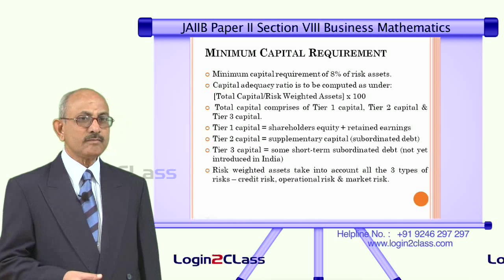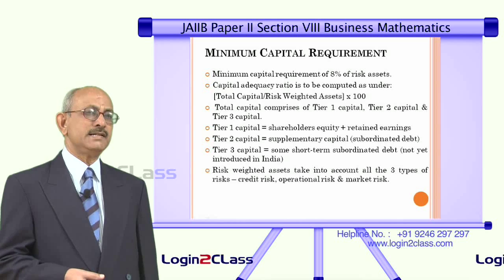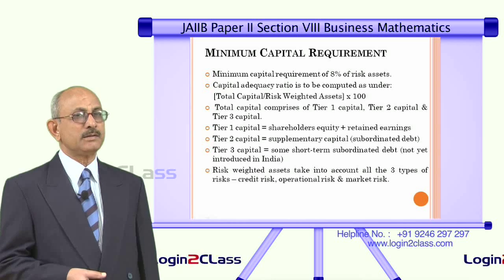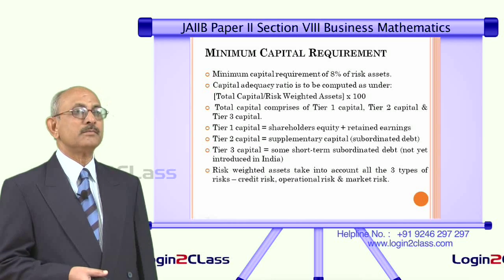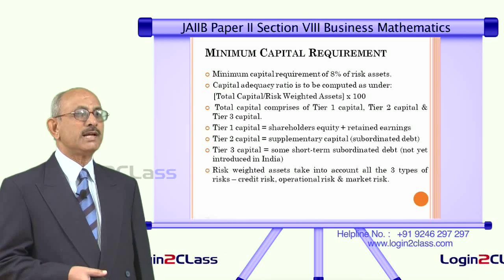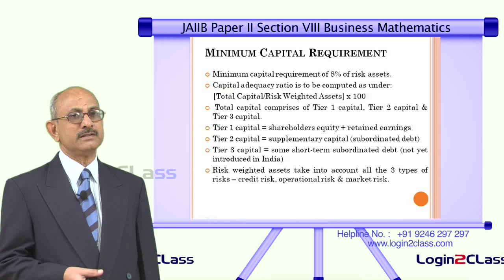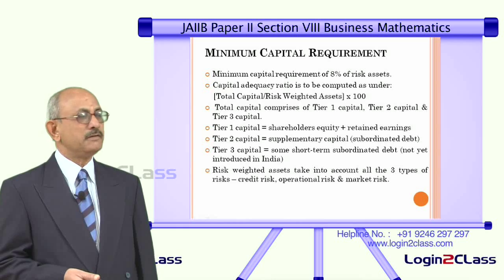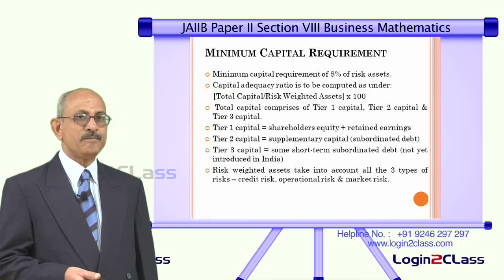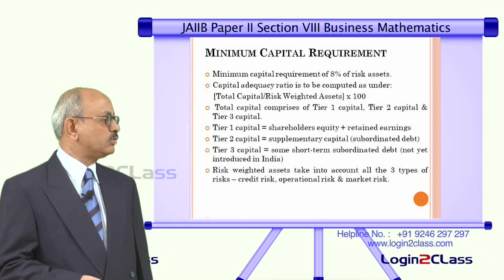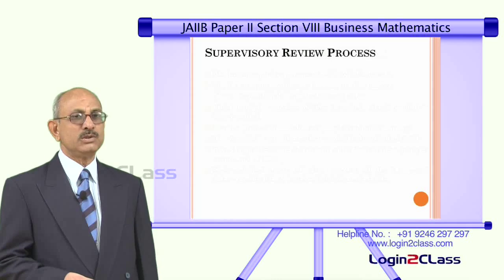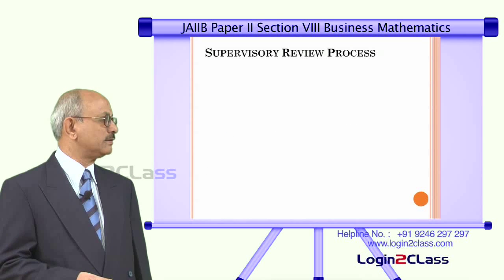So, we will be studying these details separately in another subject, but for the present it suffices to know that the capital adequacy ratio has to be calculated on the basis of total capital divided by the risk weighted assets. And the second pillar of the Basel II Accord is what is known as the supervisory review process.